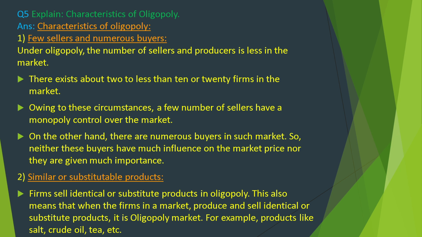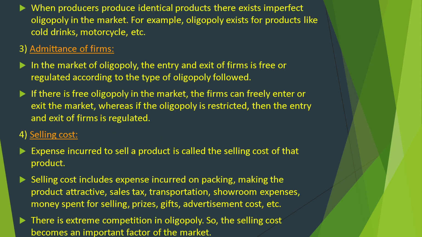Similar or substitute products. Firms sell identical or substitute products in oligopoly. This also means that when the firms in a market produce and sell identical or substitute products, it is an oligopoly market. For example, products like salt, crude oil, tea, etc. When producers produce identical products, there exists pure oligopoly in the market. When they produce substitute products, it is imperfect oligopoly. For example, oligopoly exists for products like cold drinks, motorcycles, etc.